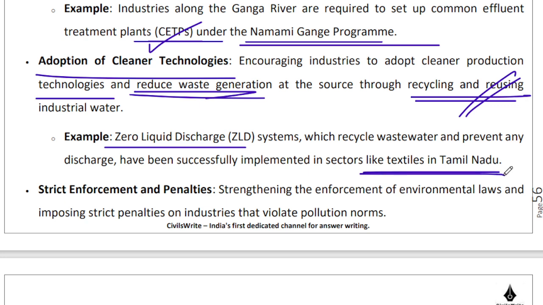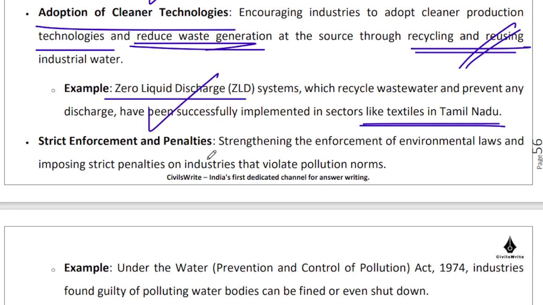Of course, that crippled the textile hub of Tamil Nadu for a longish period of time. The insistence by the courts that it implement a ZLD system. So zero liquid discharge for a textile unit is extremely difficult to achieve. It is possible, but it is an extremely expensive affair, right? So that is something which we need to gradually move towards.